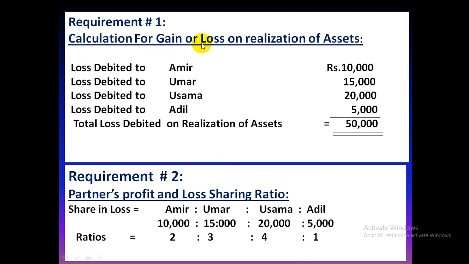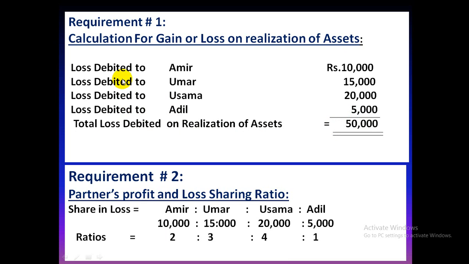How will we calculate gain or loss? Whatever amount we had debited to all the 4 partners' capitals, if we sum it up, we will find the total gain or loss. If it is debited, then it is the loss.